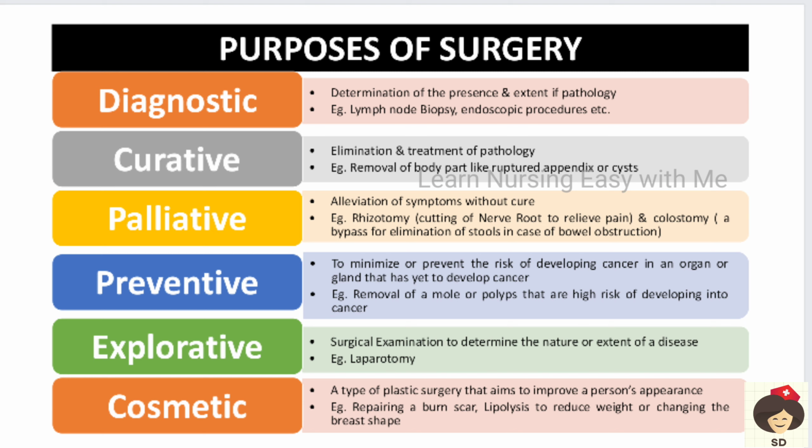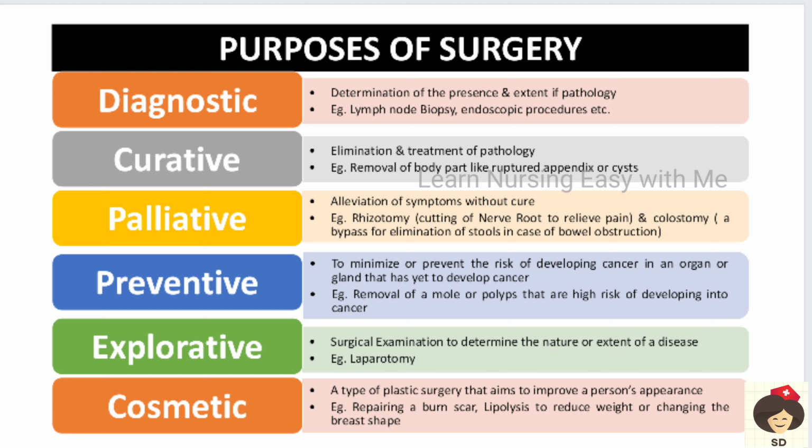And it can be preventive, so whenever the person is at high risk of developing some disease, the risk factor will be removed, for example in case of cancer, if you know some mole or polyps will cause cancer, then we will remove that. That is preventive. And explorative is where we explore the body parts and identify if there is any pathology, like in laparotomy, we open the abdomen, fully check for any pathology and then remove the pathology.